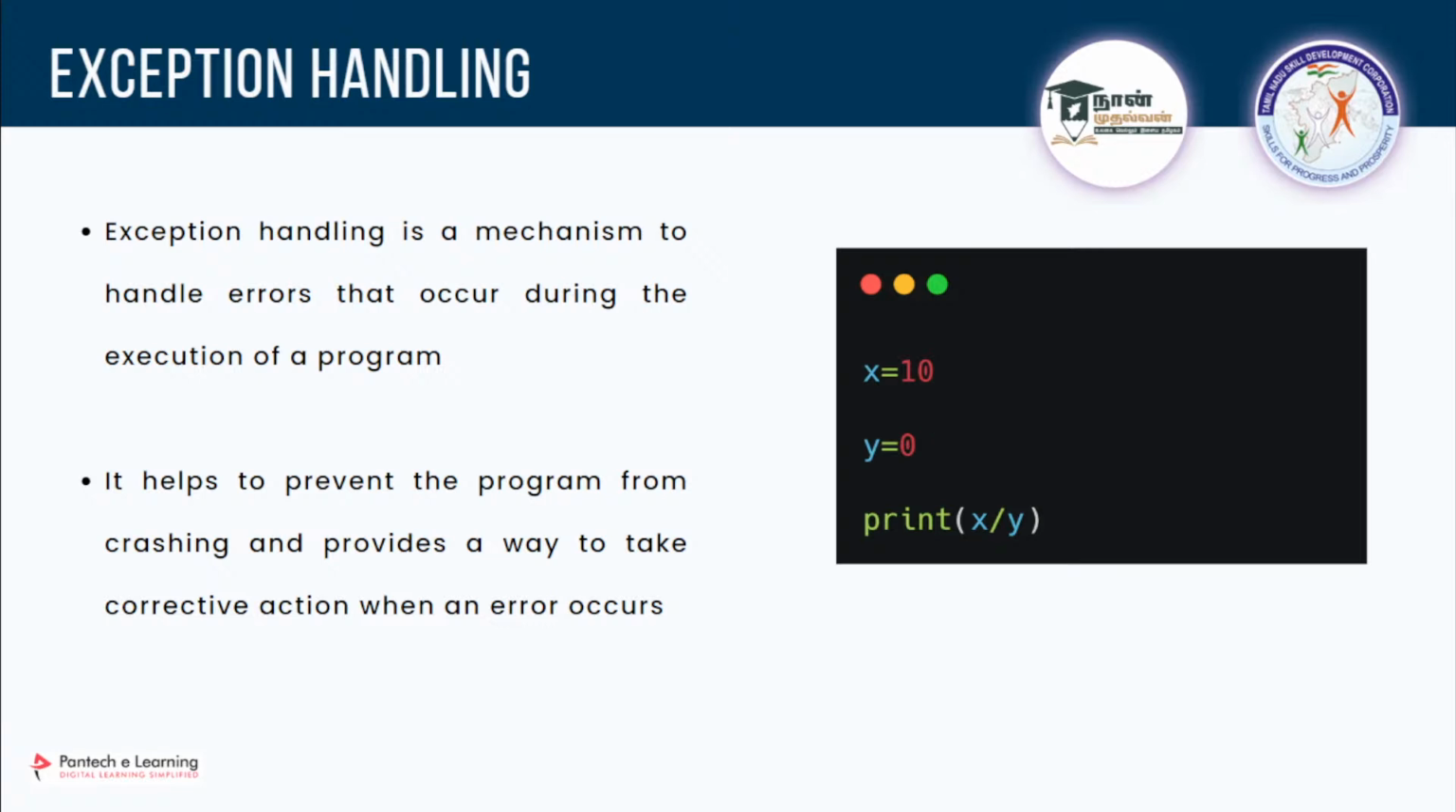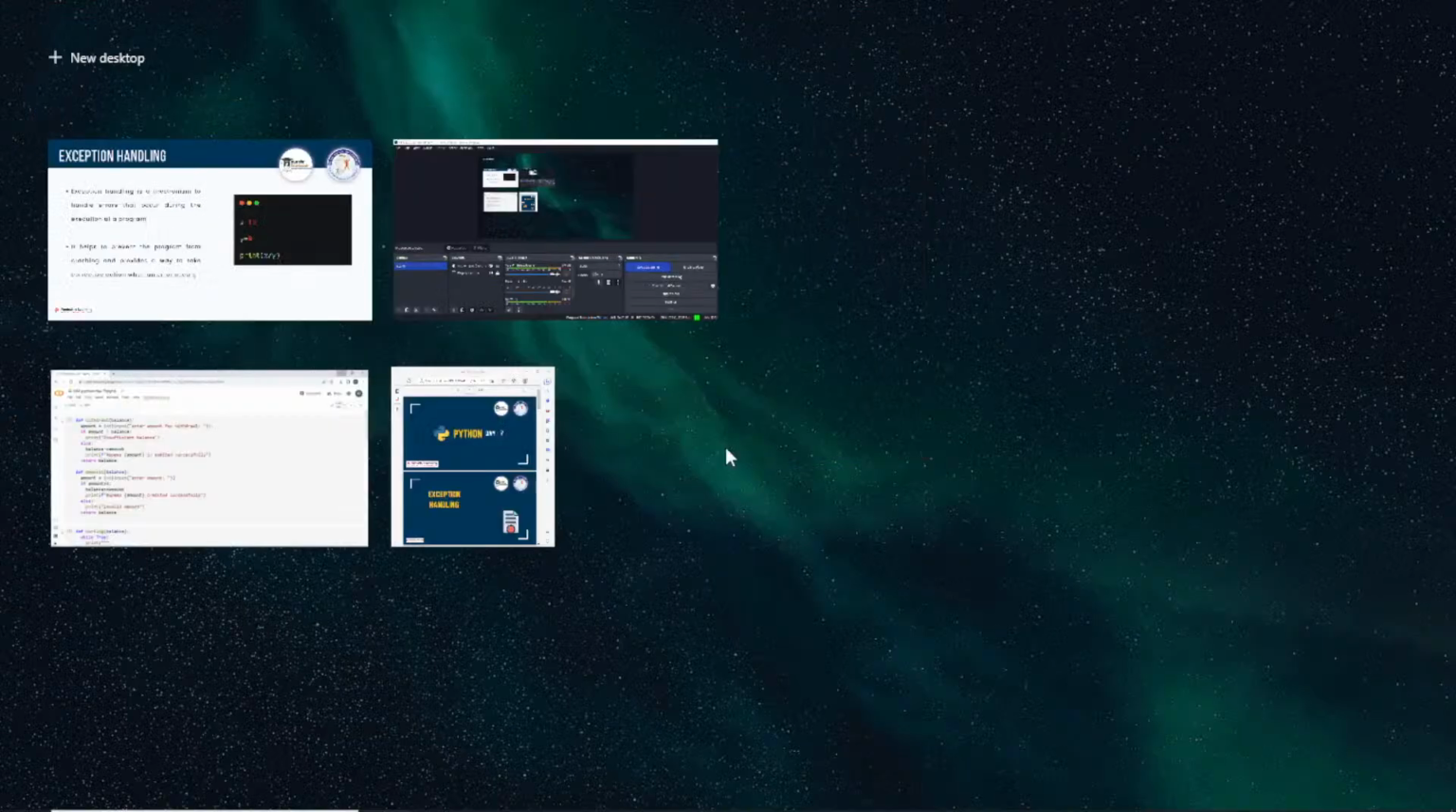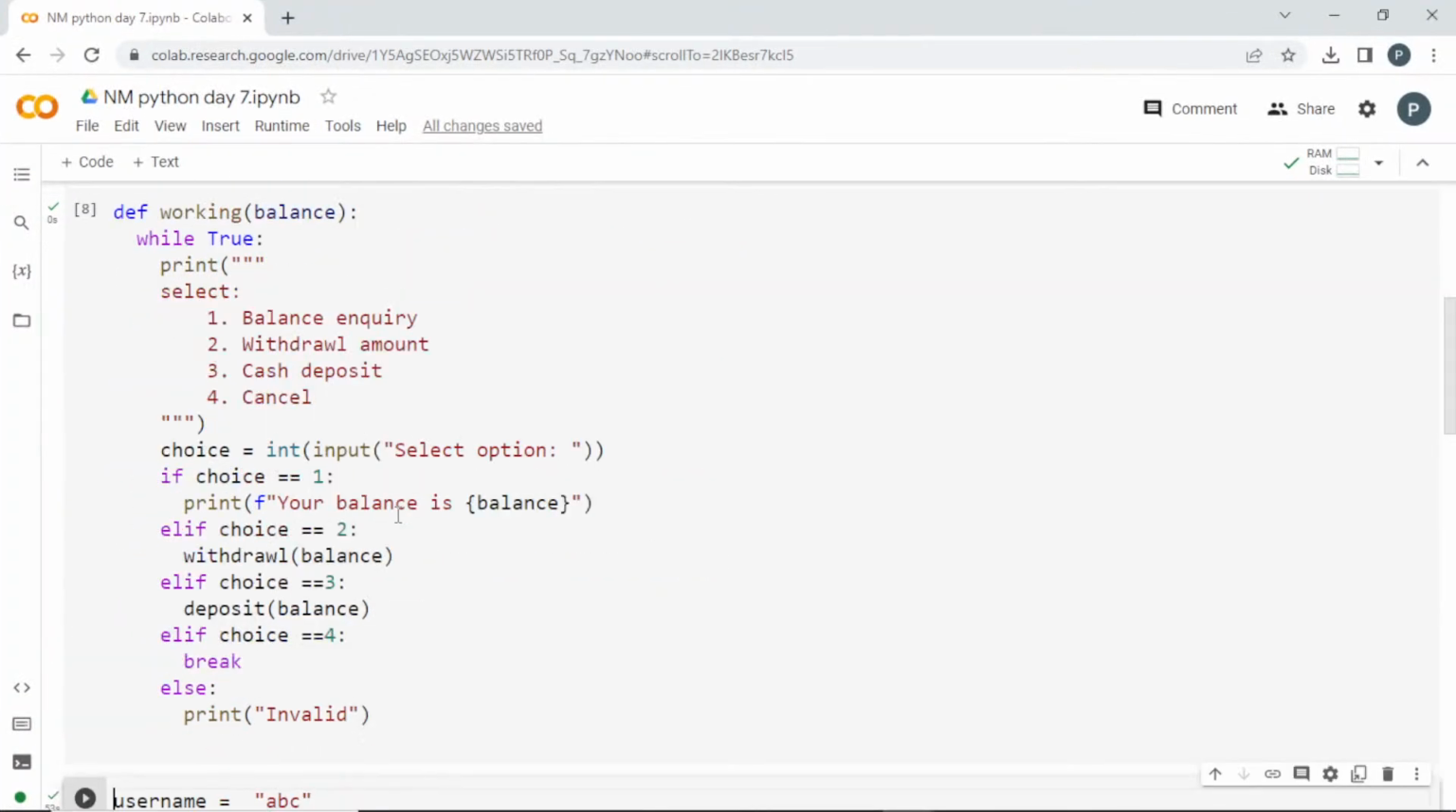Tell me guys. When you divide some number by 0, what will happen? You will be getting an error. It is not possible. This is a type of logical error which you cannot prevent. So in such cases, we can use this exception handling. I'll show you what will happen in that situation.